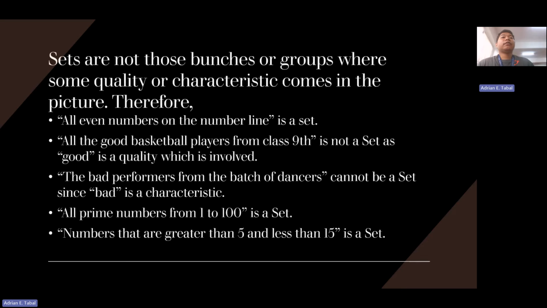We can say all even numbers on the number line is a set because sets are not those bunches or groups where some quality or characteristics comes into the picture. So statement number one is a set. Statements number two and number three are not sets because they involve quality. Statements number four and number five are sets. All prime numbers from 1 to 100 is a set. Numbers that are greater than 5 and less than 15 is also a set.